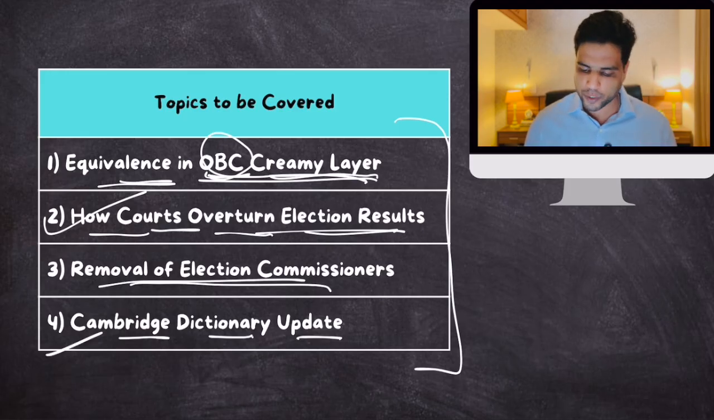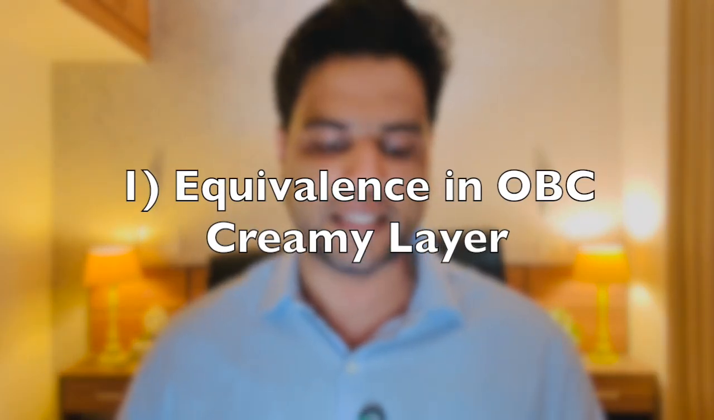So these are the four topics that we shall zero in our attention on. Let's start discussing them one by one, starting with equivalence in OBC creamy layer. So you all know that, well, in various government jobs and educational institutions, 27% reservation is for other backward classes, OBCs, right? But this OBC reservation has a particular catch. Well, not all OBCs are included or eligible for reservation. There is a particular category of OBCs who are well off. They are not given these reservation benefits. This particular category of OBCs is called creamy layer.